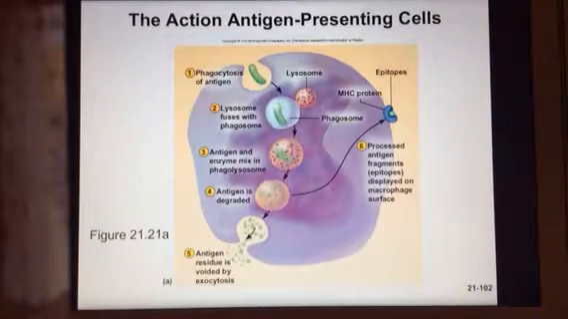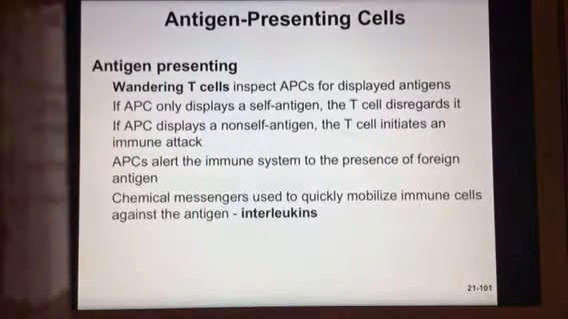So let's take a look at this picture. Here's an example of an antigen presenting cell. It's going to come in contact with the antigen in number one, bring it inside by endocytosis, break it apart with enzymes, and then put that little fragment out on the outside where that MHC protein is. And so that is going to be displayed on the surface of the macrophage. And so then it's presenting. It's basically wandering around, and those T cells inspect them for those displayed antigens.